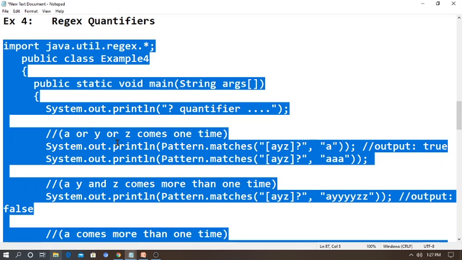And I'm going to give AYZ comes one time or not. So SOP Pattern.matches of AYZ question mark in double quotes, then comma A. Then what is the output in this one? Is A available or not? Yes, available. So it will print the output true only. Then SOP another match again. Pattern.matches of AYZ question mark, then I'm going to check A, with A given three times. What will happen? Let's see the execution.